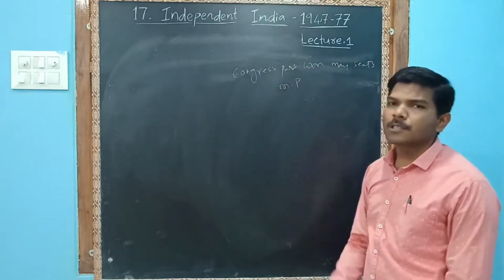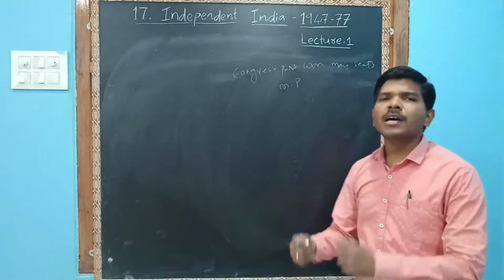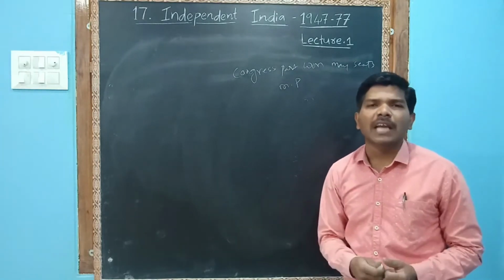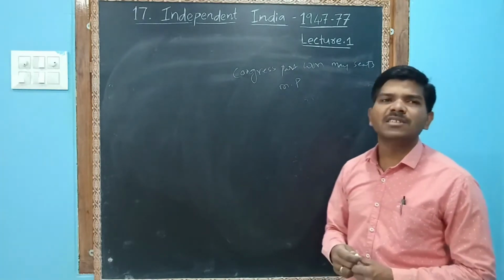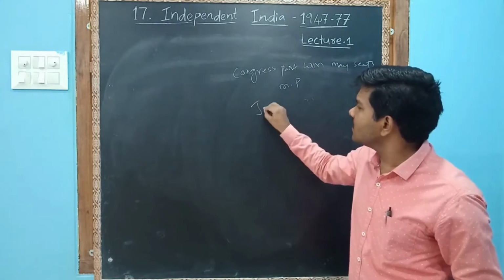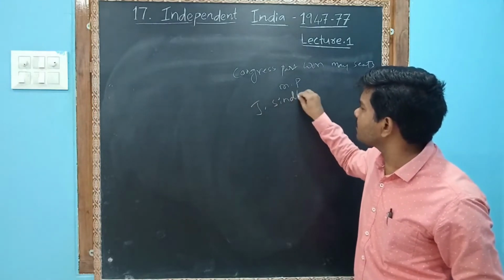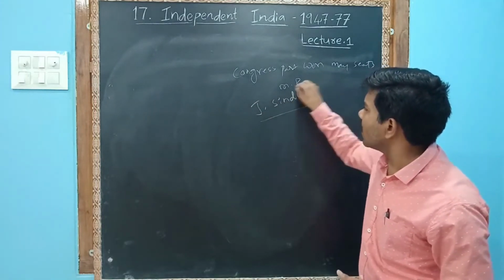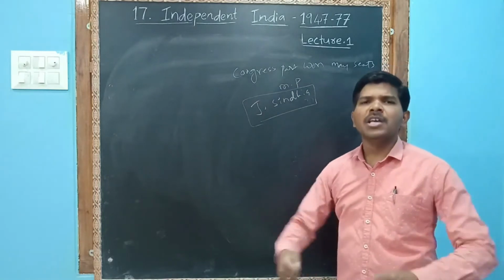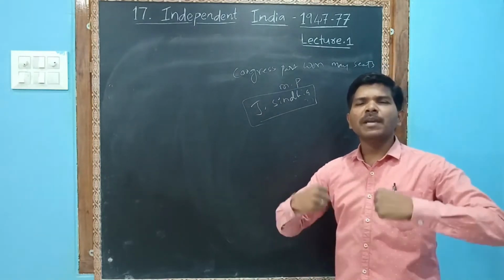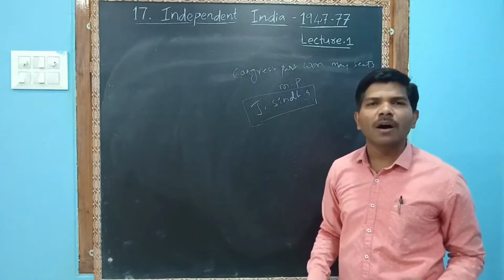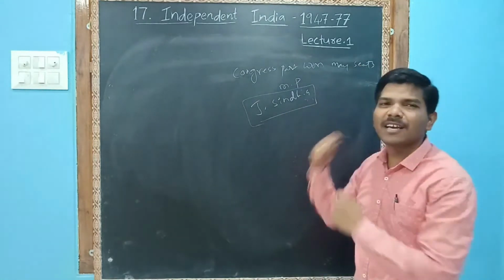Whenever the election campaign started, Jyotiraditya Scindia led the party. He became the star campaigner of the Congress party. Then the Congress party won in the elections.